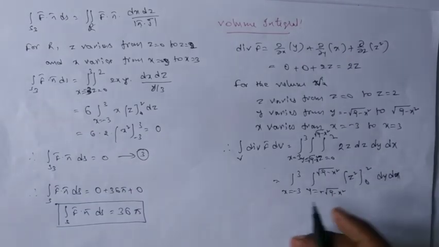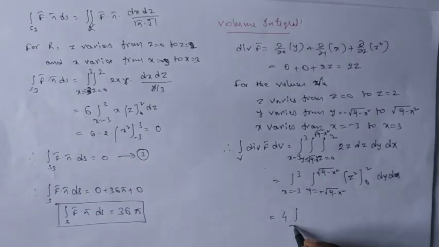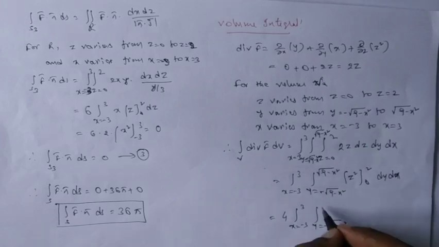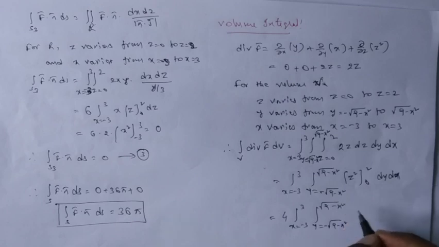After simplifying, we have 4 times integral x equal to minus 3 to 3, integral y equal to minus square root of 9 minus x square to square root of 9 minus x square, dy dx. If you observe this double integration over a circle region x square plus y square equal to 9, the integrand is only 1, so it gives the area of this circle.